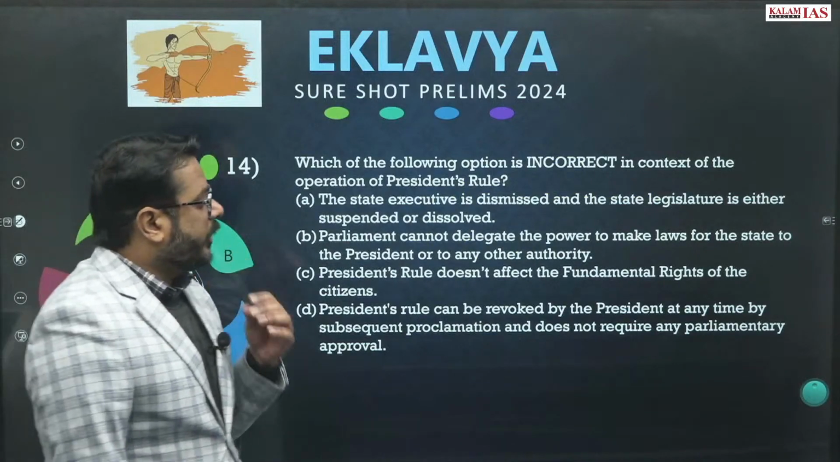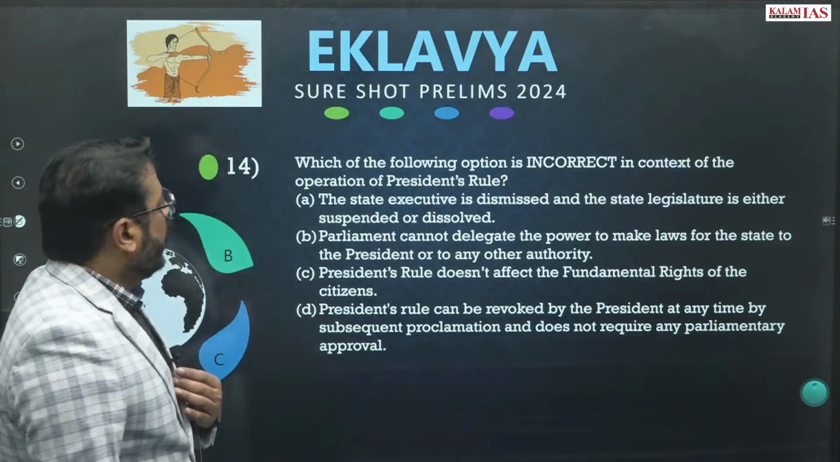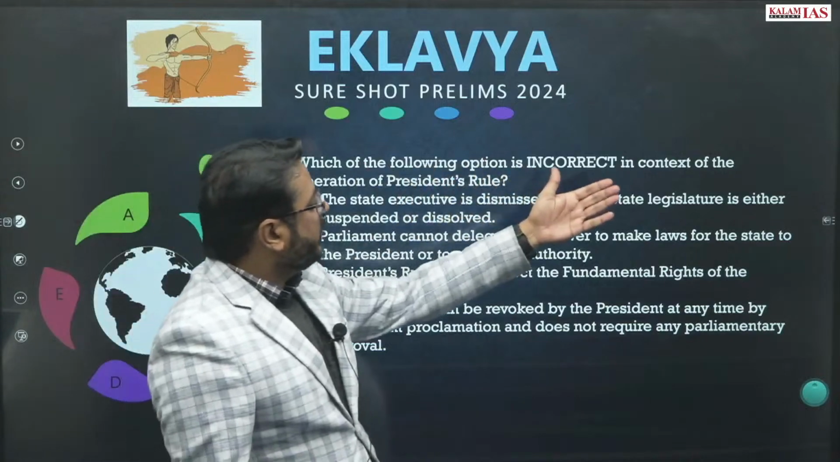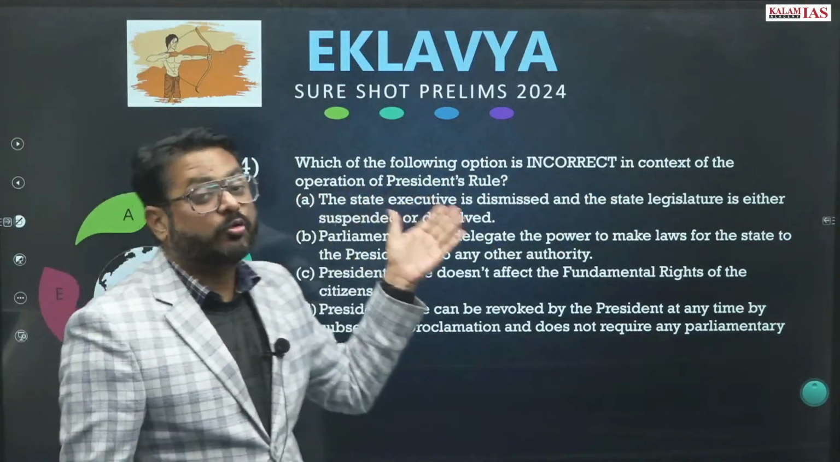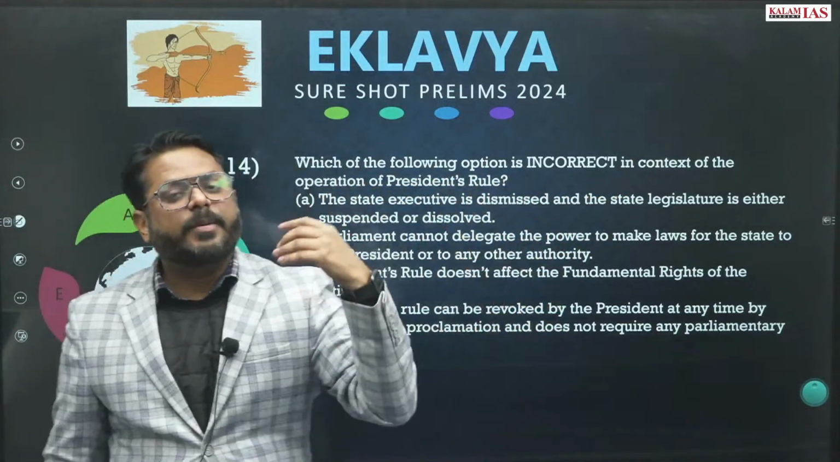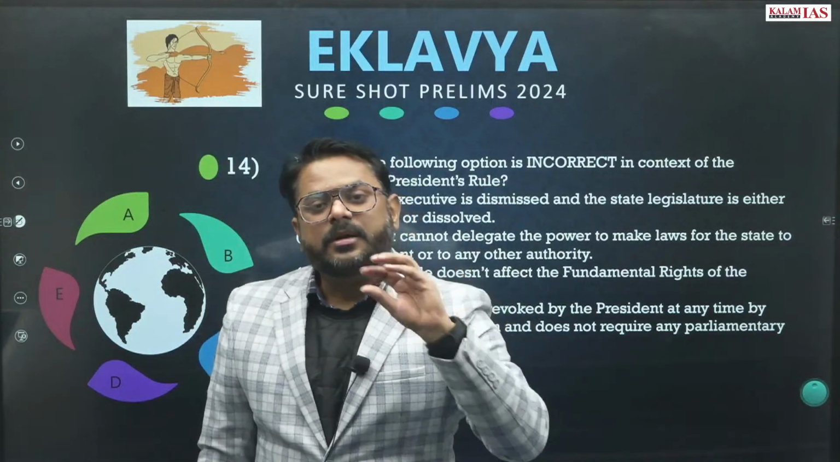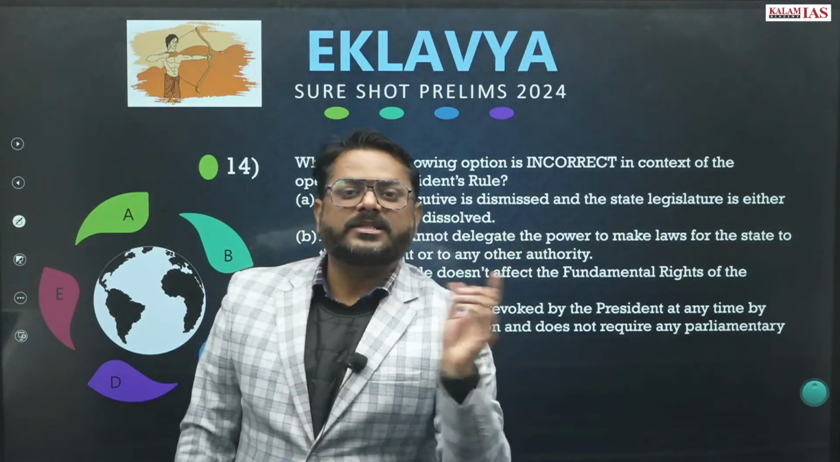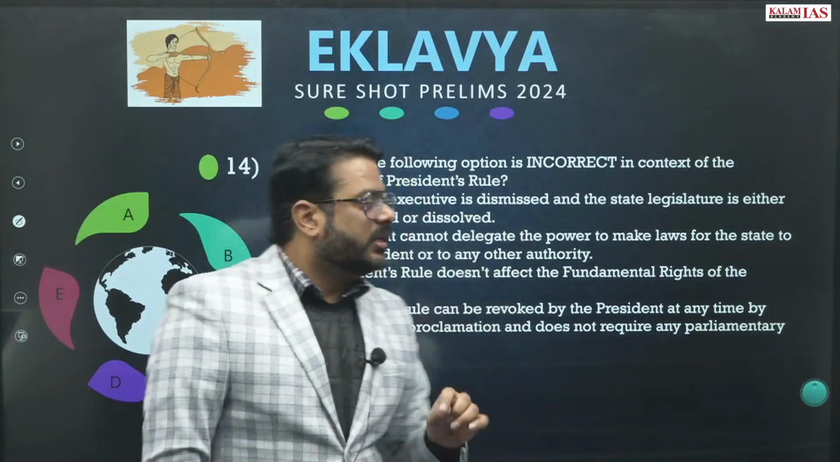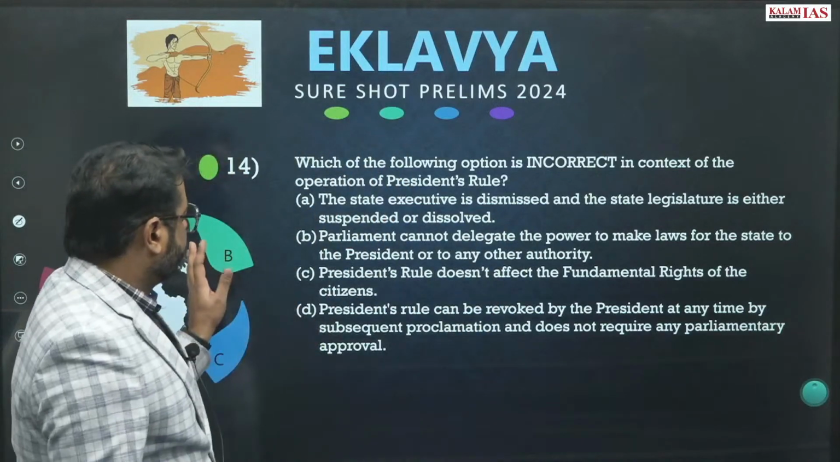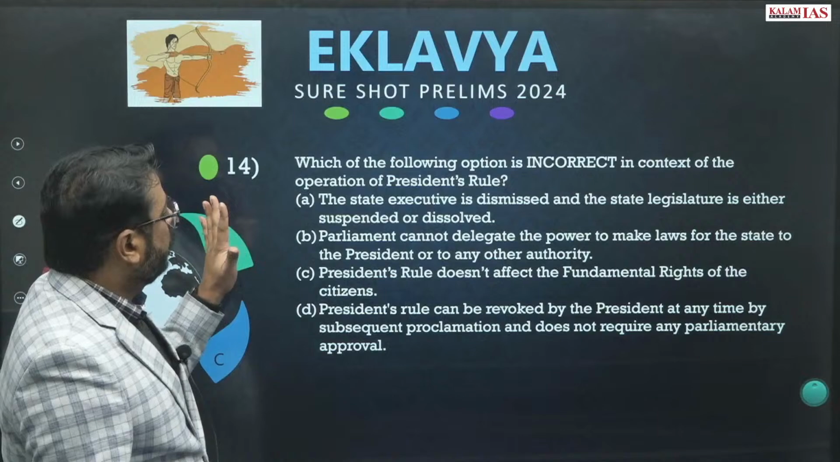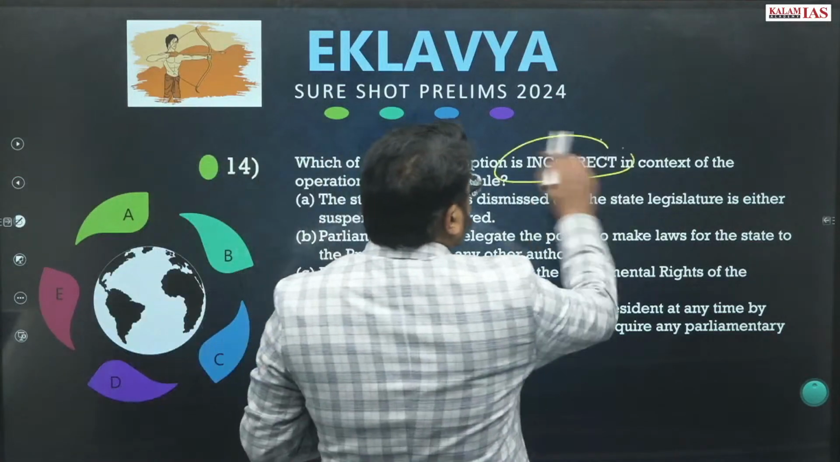Question number 14. Which of the following options is incorrect in context of the operation of President's rule? President's rule means Article 356 is being applied, means the state's rule will be transferred to the center. Which of these are incorrect?